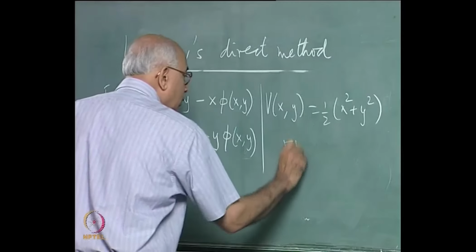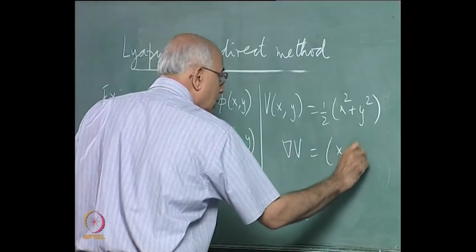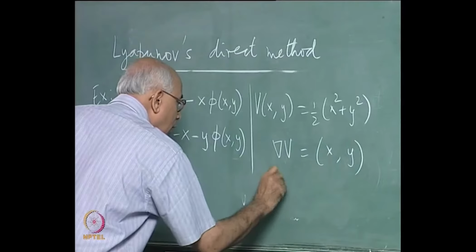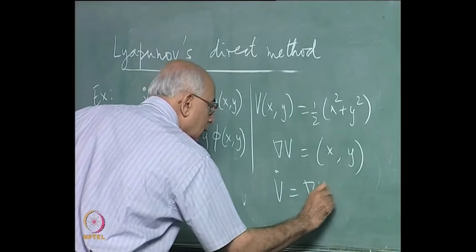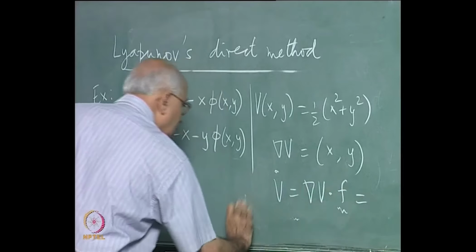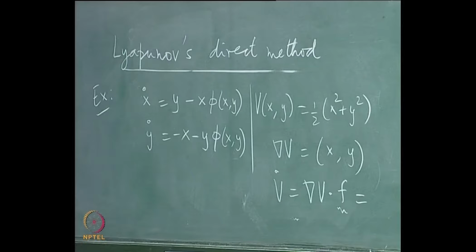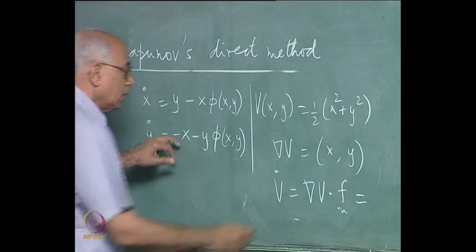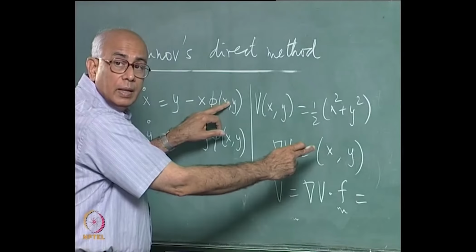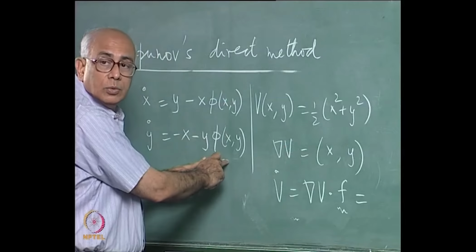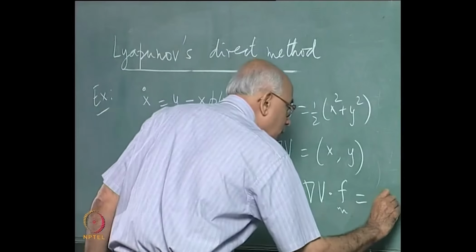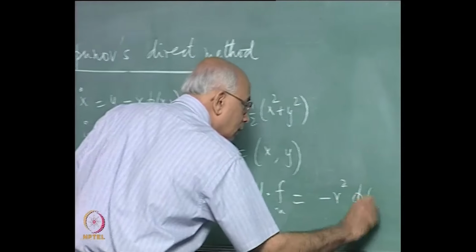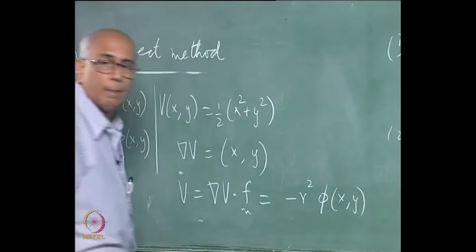I get gradient of V equal to x comma y, and therefore V dot is the gradient of V dotted with this, and what does that give you? So these two terms cancel, but I get a minus x squared phi, and then out here I get a minus y squared times phi, so this becomes minus r squared times phi of x comma y.